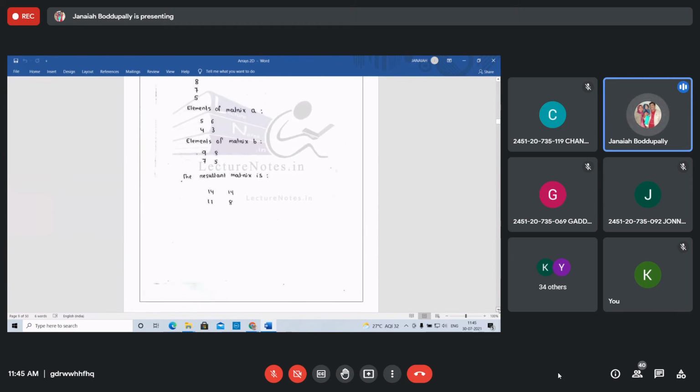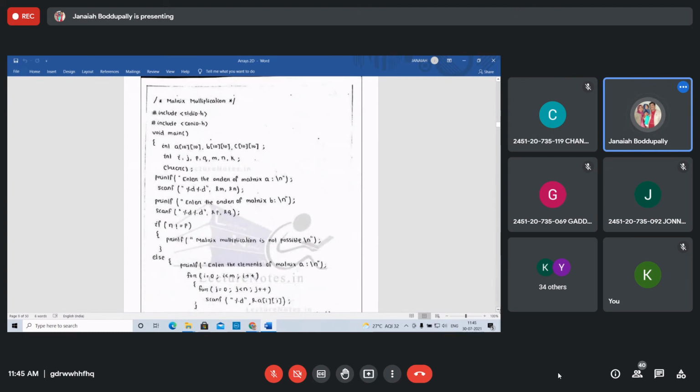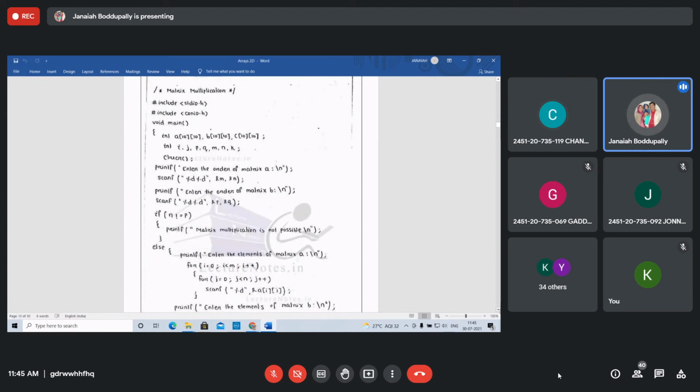I already shared the notes, right? So, matrix multiplication. Yes, sir. Multiplication also completed. Refreshing all this, I have already explained.